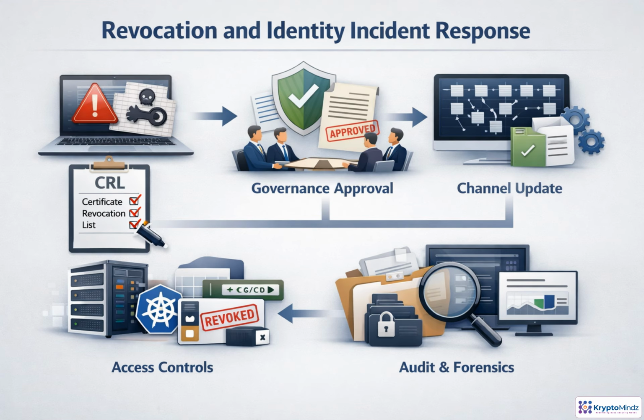When an identity is compromised, speed matters, but control matters just as much. First, contain the risk and preserve evidence. Then revoke the certificate with a CRL, get the required governance approval, and update the MSP and channel configuration so every organization enforces the change. Do not stop with Fabric credentials. Disable related application keys, Kubernetes secrets, and CI/CD tokens. Finally, confirm that access is blocked and keep audit records for compliance.